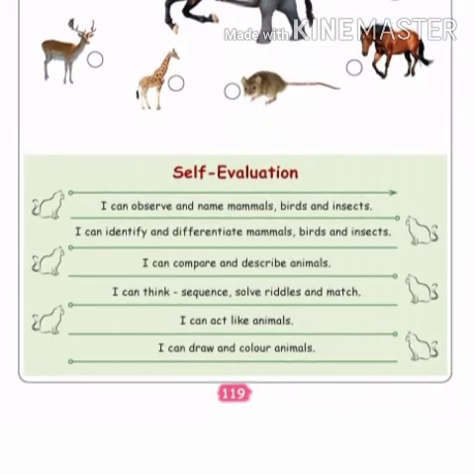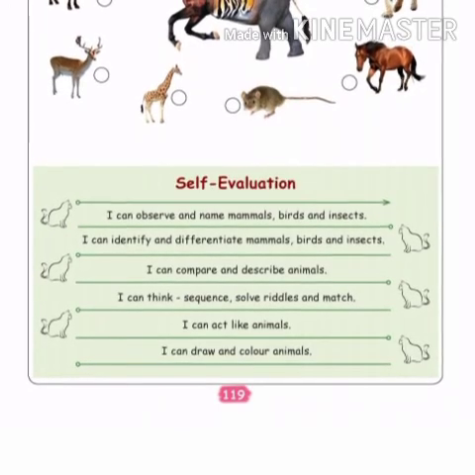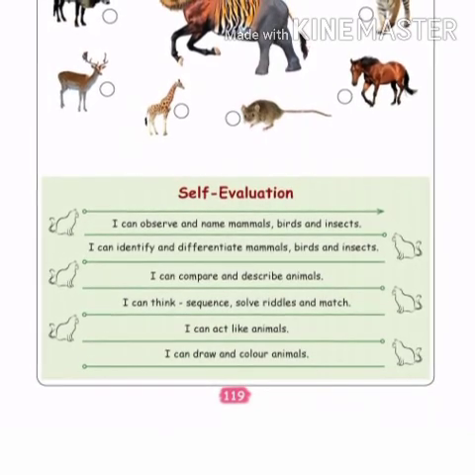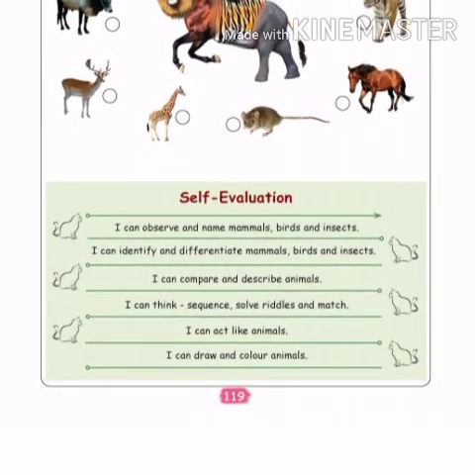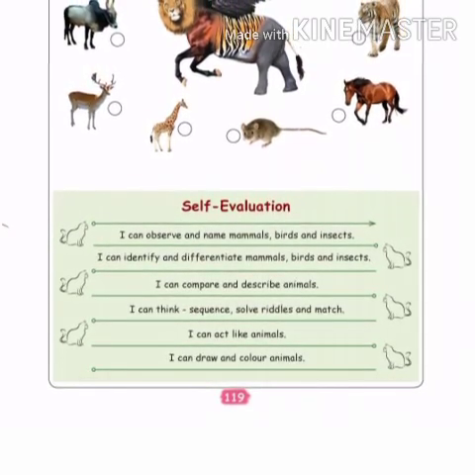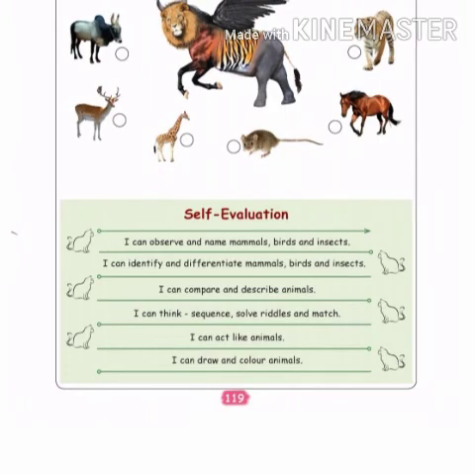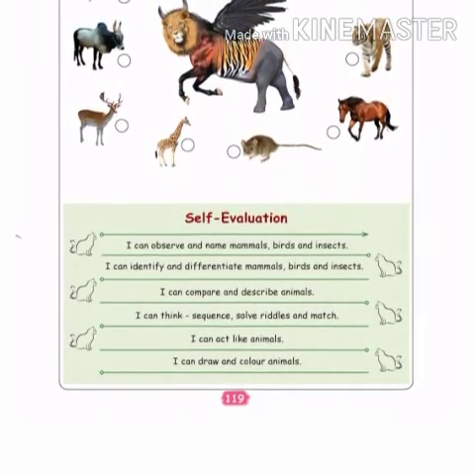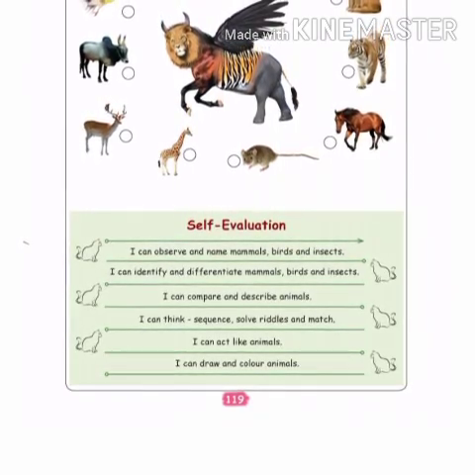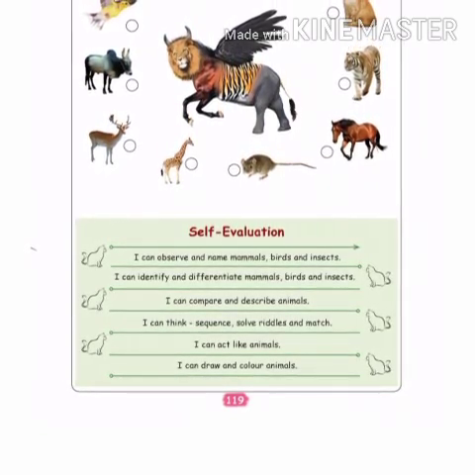Next one, I can identify and differentiate mammals, birds and insects. To identify which is mammal and which is bird and which is insect. The first one and second one are both the same only. Okay, next one, I can compare and describe animals. You can compare what is similar and what is different in animals. For example, if you take a cow and a bull, both have horns, but bull has a hump on its back, cow does not have a hump. Like that you have to compare and describe.